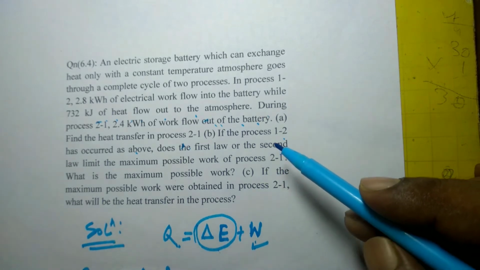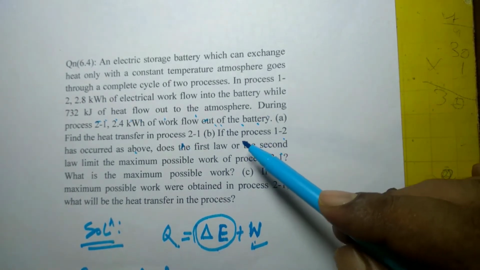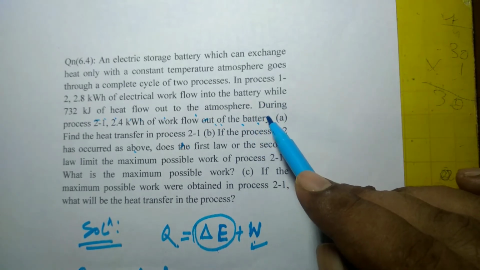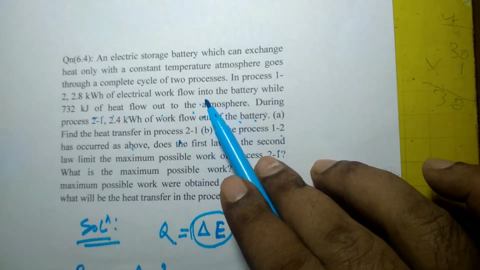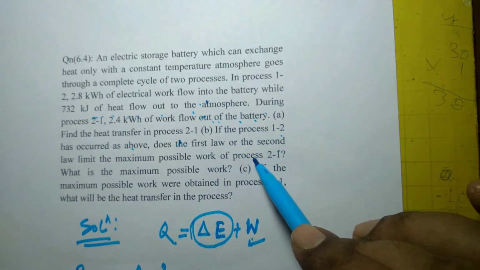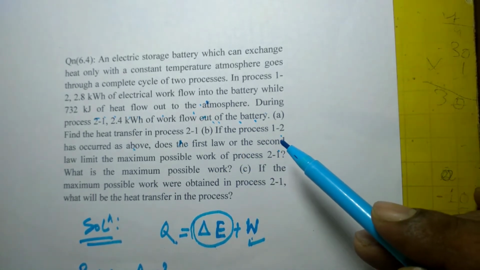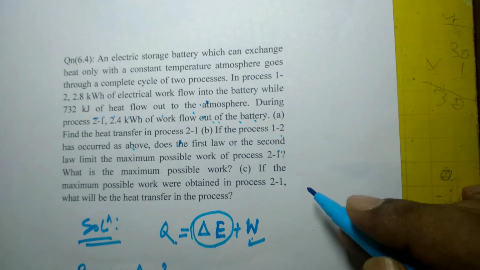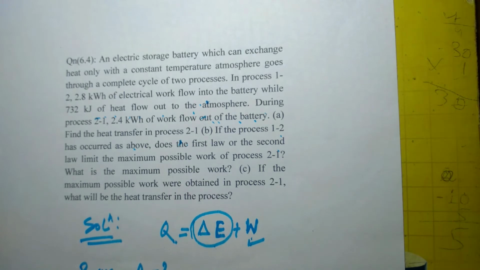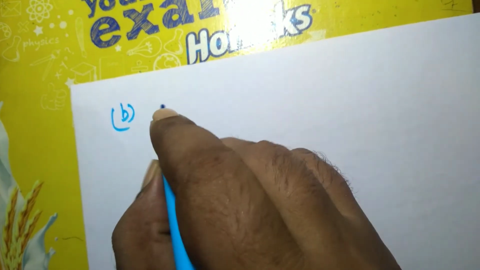So that puts a limitation on, in this case, supposing that the process 1-2 occurs as it has occurred in this case, then what has been asked is, you have to find out what is the maximum possible work. Because electrical energy can be converted, there is no limitation imposed by second law. Second law only says that low grade energy cannot be completely converted into high grade energy, but one form of high grade energy can be converted into another form of high grade energy. So what is the maximum possible amount of work that can be produced according to second law?